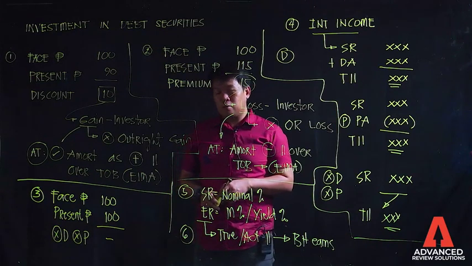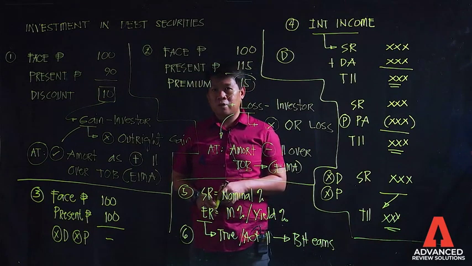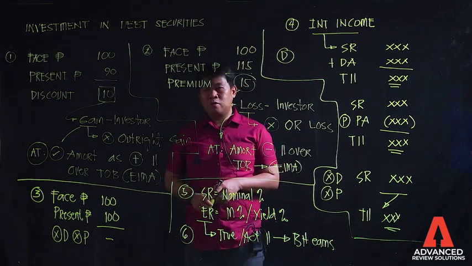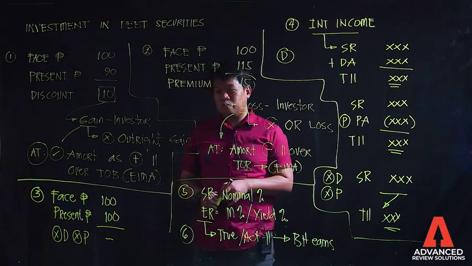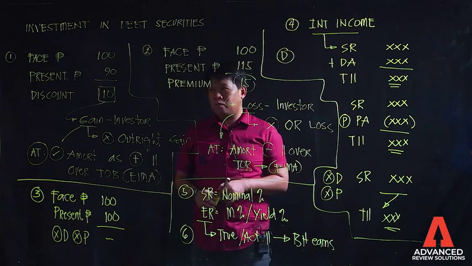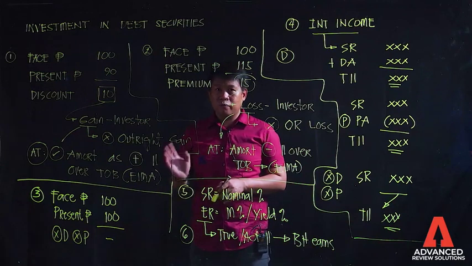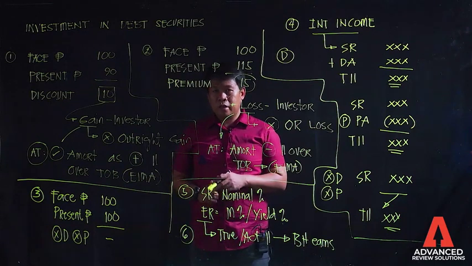And what is to be included under investment at amortized cost should be investment in debt securities only, because only debt securities will earn the so-called interest income. Never should the investment in equity securities be part of this investment, because investment in equity securities will never earn interest income. Investment in equity securities will earn dividend income. Again, the intention is to collect contractual cash flows until the maturity of the investment.